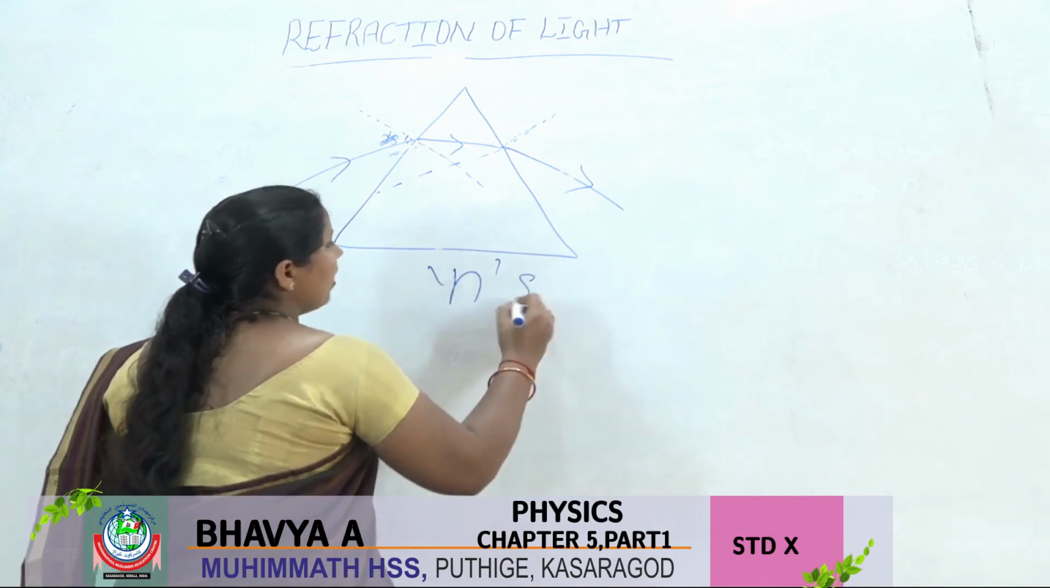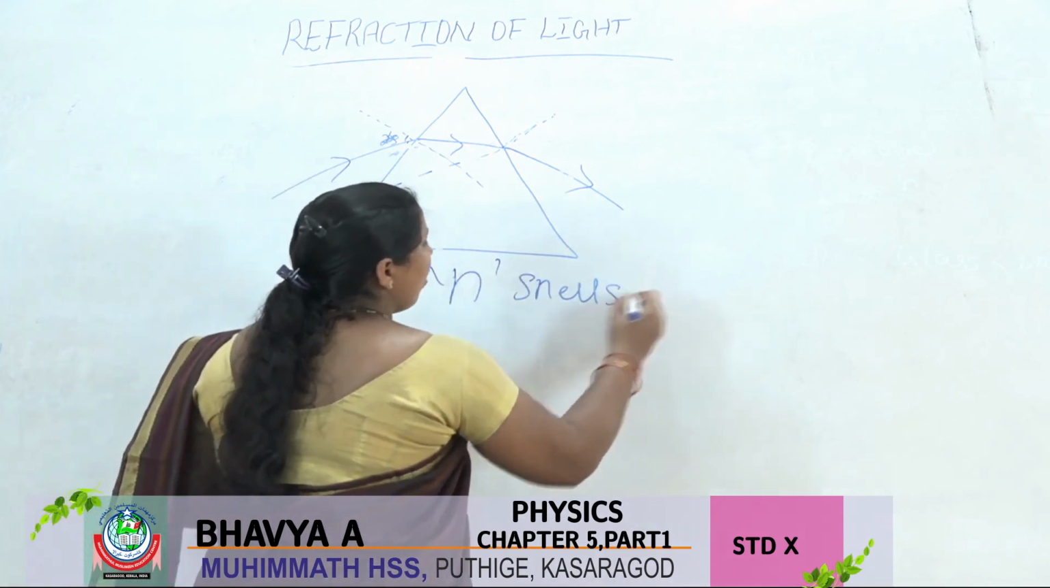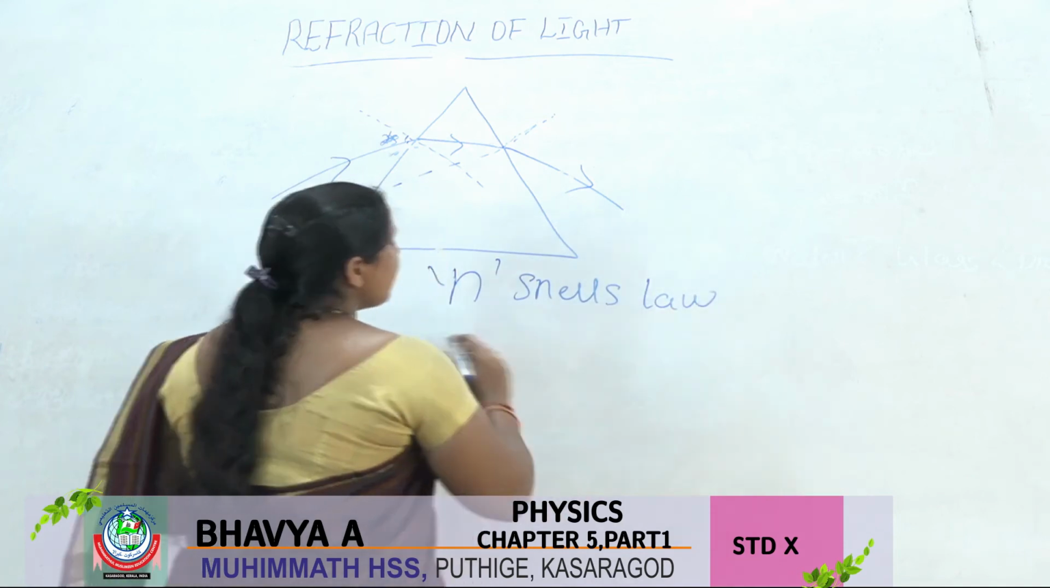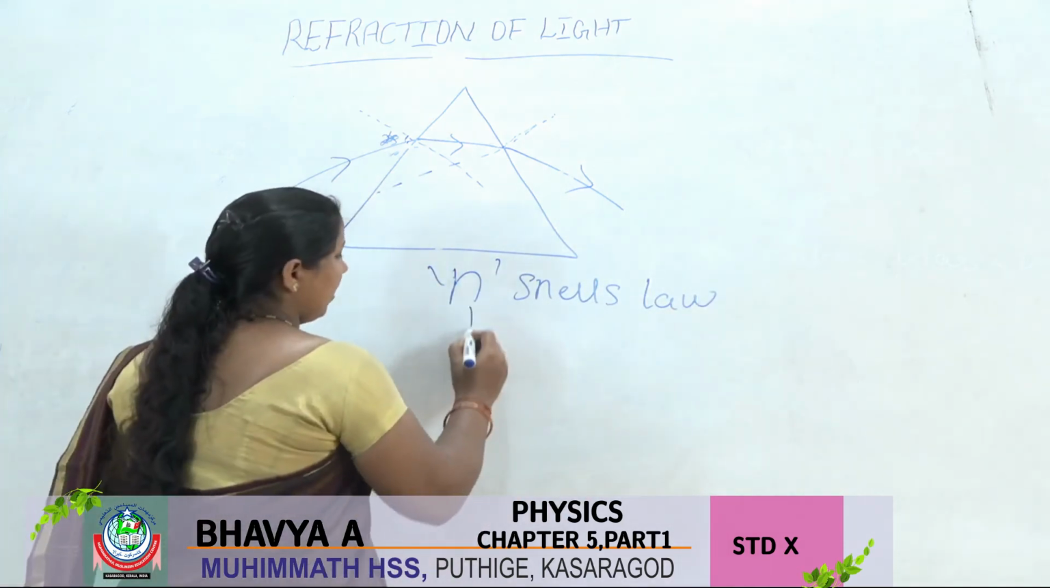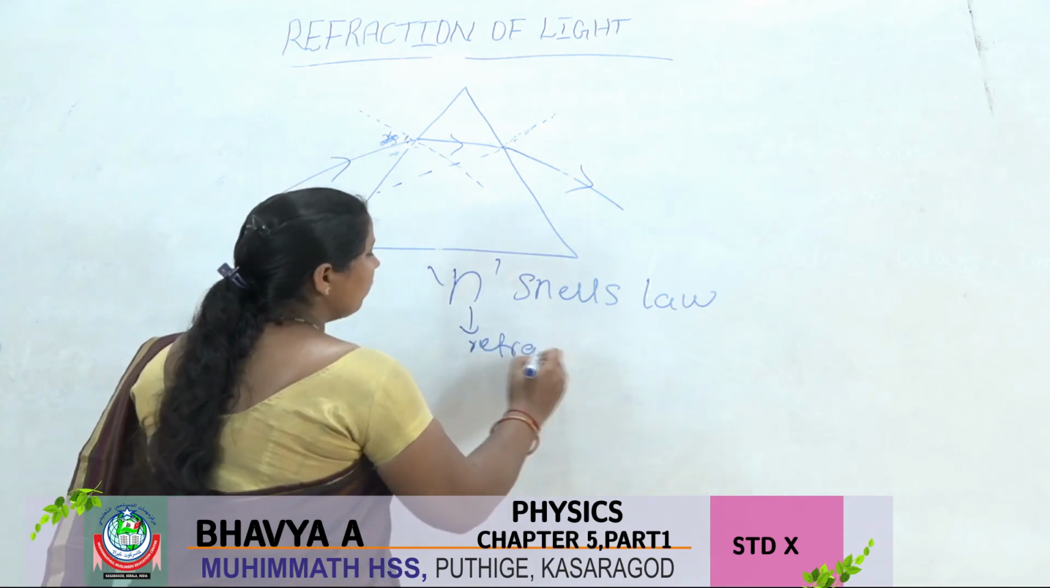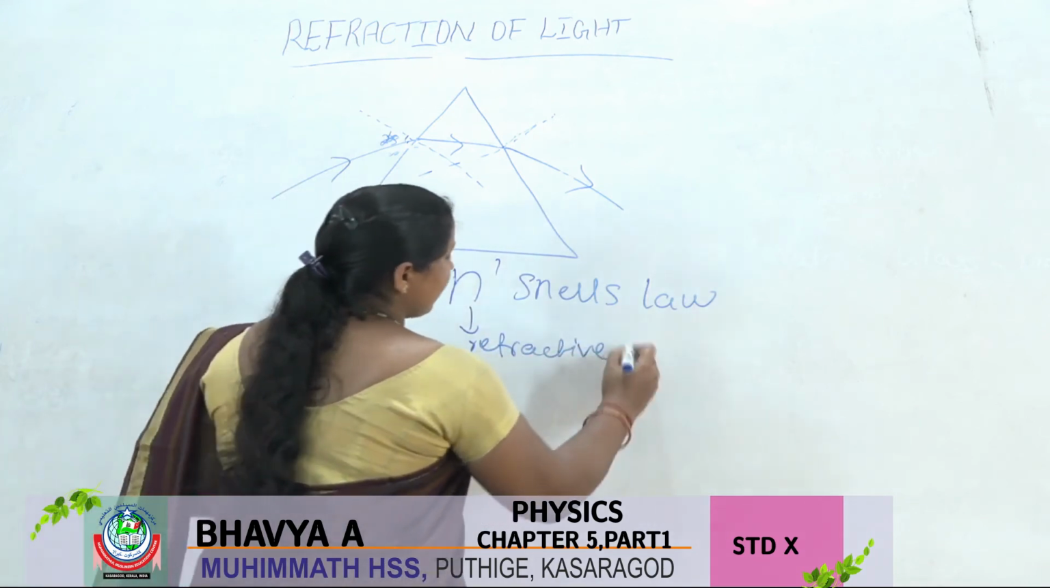It is called Snell's law. It is a constant, represented by n. It is called the refractive index.